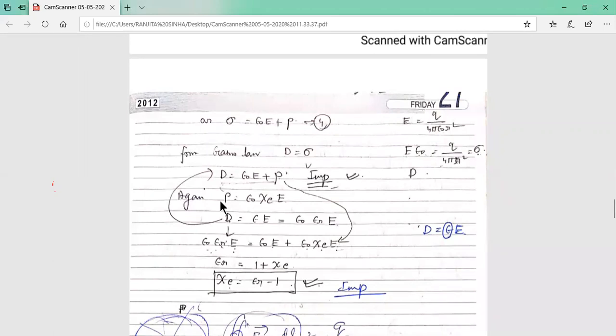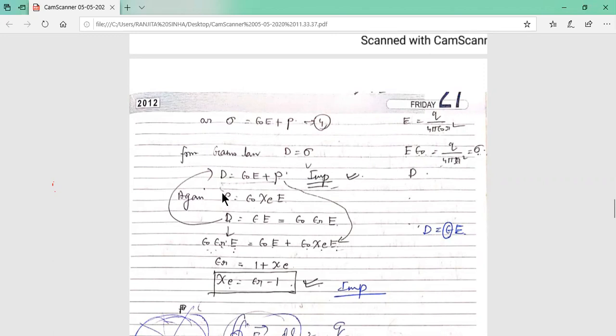Again, when we discussed susceptibility, we proved P equals epsilon 0 chi E into E. In the second case we are putting dielectric material in between the capacitor plates.